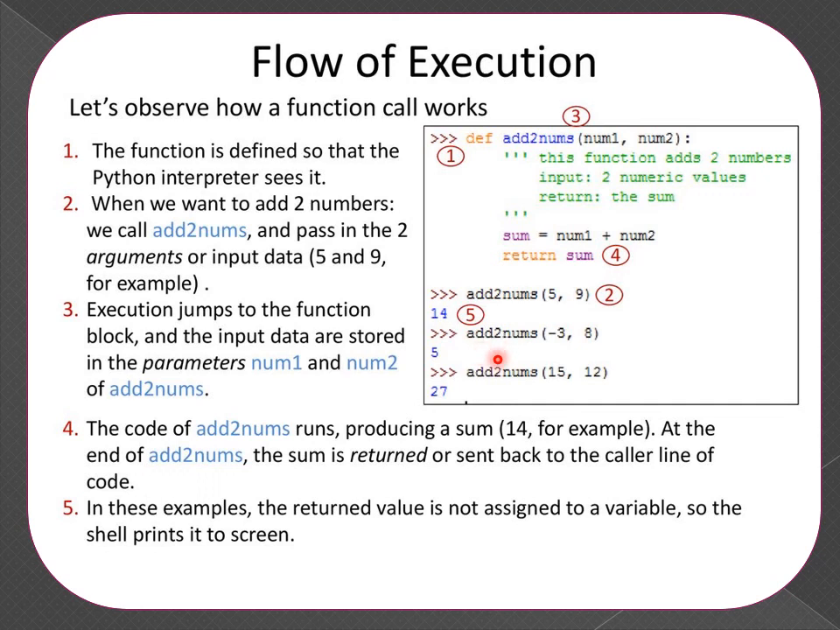So here suppose I am writing add two nums -3, 8. Again the interpreter will execute the function definition of add two nums with these two parameters -3 and 8. After that, it will execute the function definition, return the value and display the output. So this is the flow of execution. This is the first step, then second step, third step, fourth step, and finally by producing output it will finish the flow of execution.